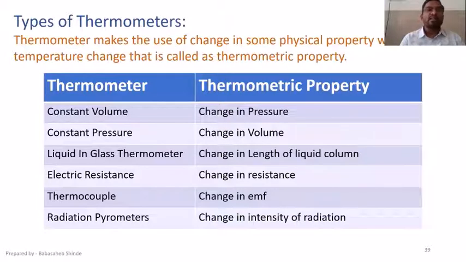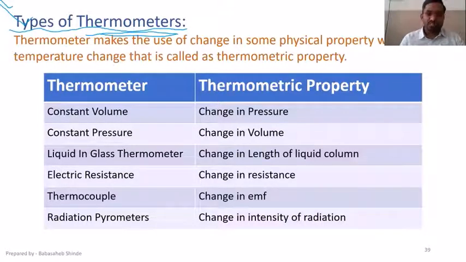Okay. Next, types of thermometers. Most materials, if you heat them or cool them, their properties will change. If you can establish a relationship between the change in temperature and the change in a particular property of that material, we can create a thermometer based on those properties. And that's what is being done here.